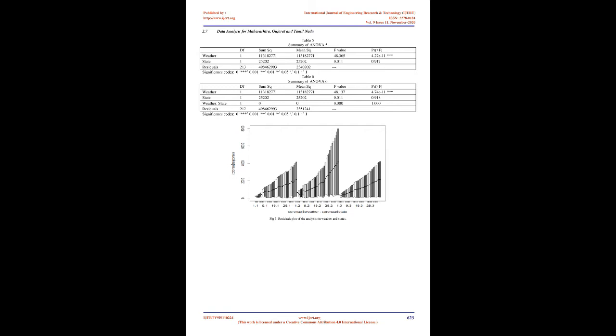Significance codes: 0, 0.001, 0.01, asterisk 0.05, dot 0.1, 1.